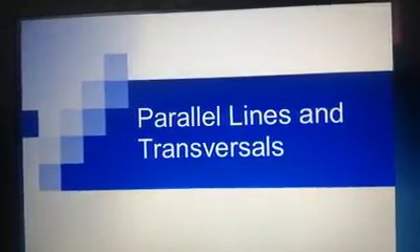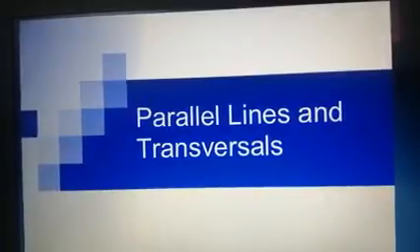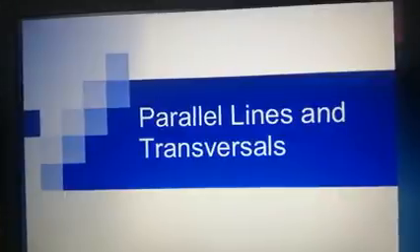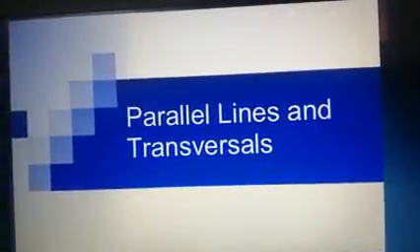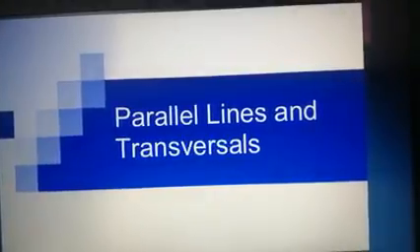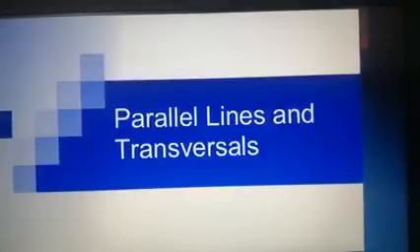So in the first video, we discussed different types of angles that are formed by parallel lines and the transversal line. So now we are going to see the results based on that. We have just learned the types. Now a result: what if corresponding angles are given, what are the alternate angles, whether they are equal or not.